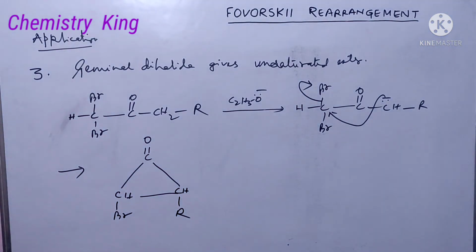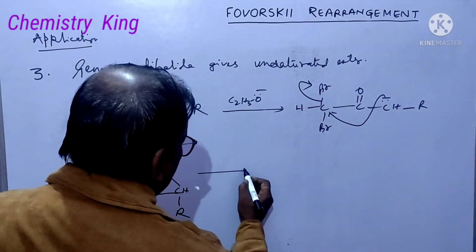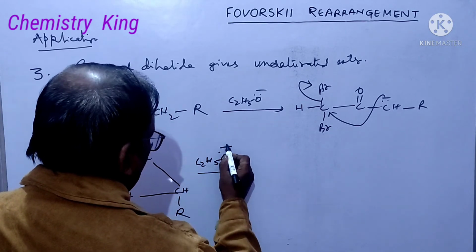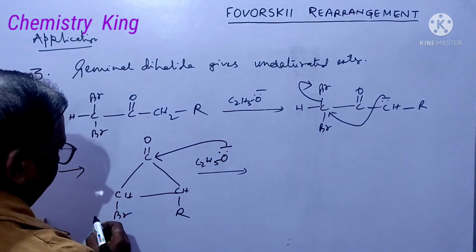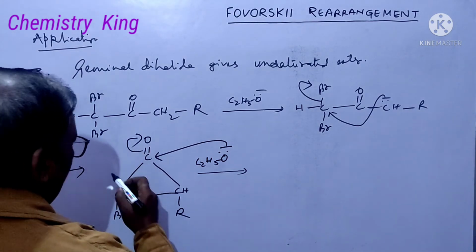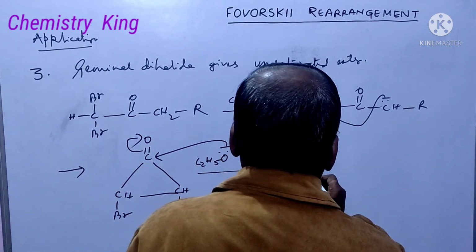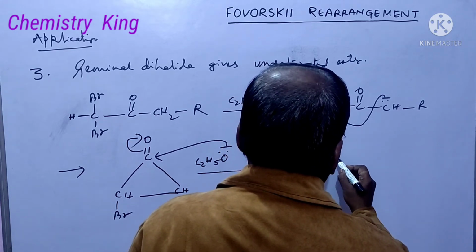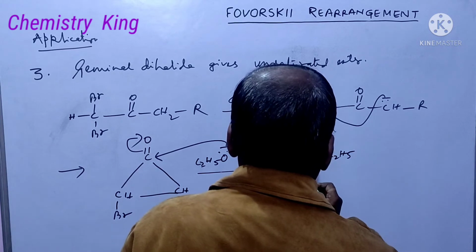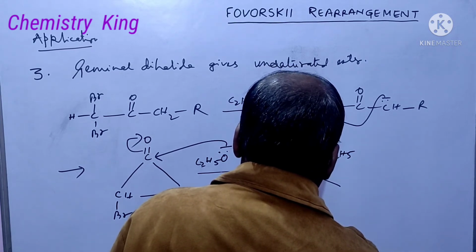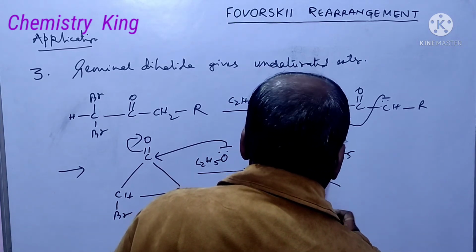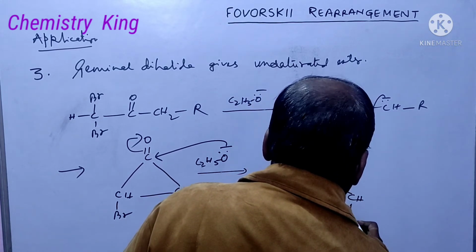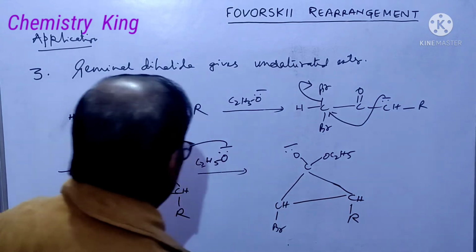This one. Now ethoxide ion will attack here. You will get this O minus OC2H5 CHBr CHR. This.